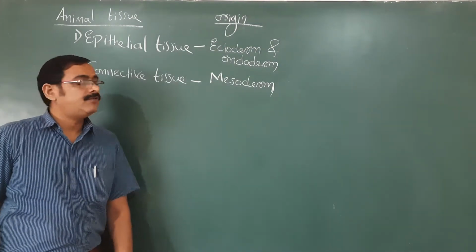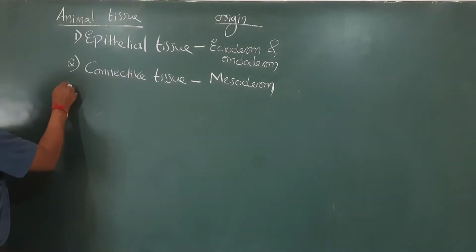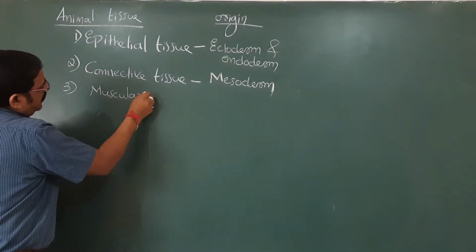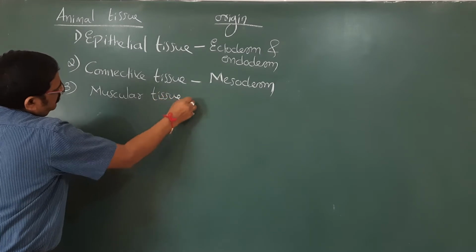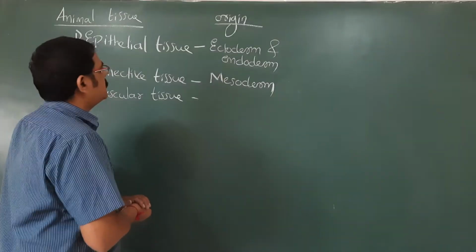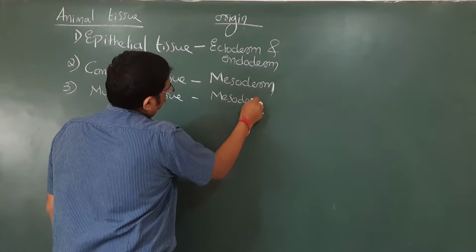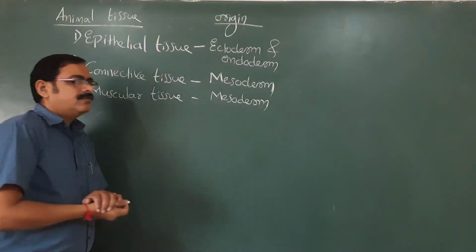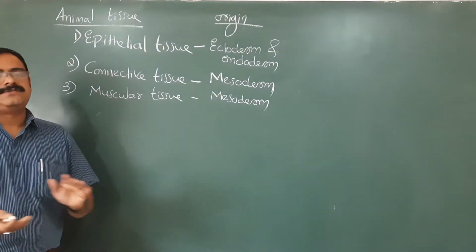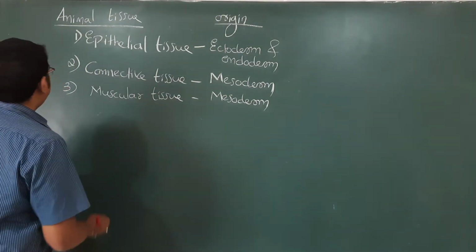All these are connective tissues, and they originate from mesoderm. The third type is muscular tissue. Muscular tissue also originates mainly from mesoderm. Muscles are basically three types: smooth muscles, skeletal muscles, and cardiac muscles. All originate from mesoderm.